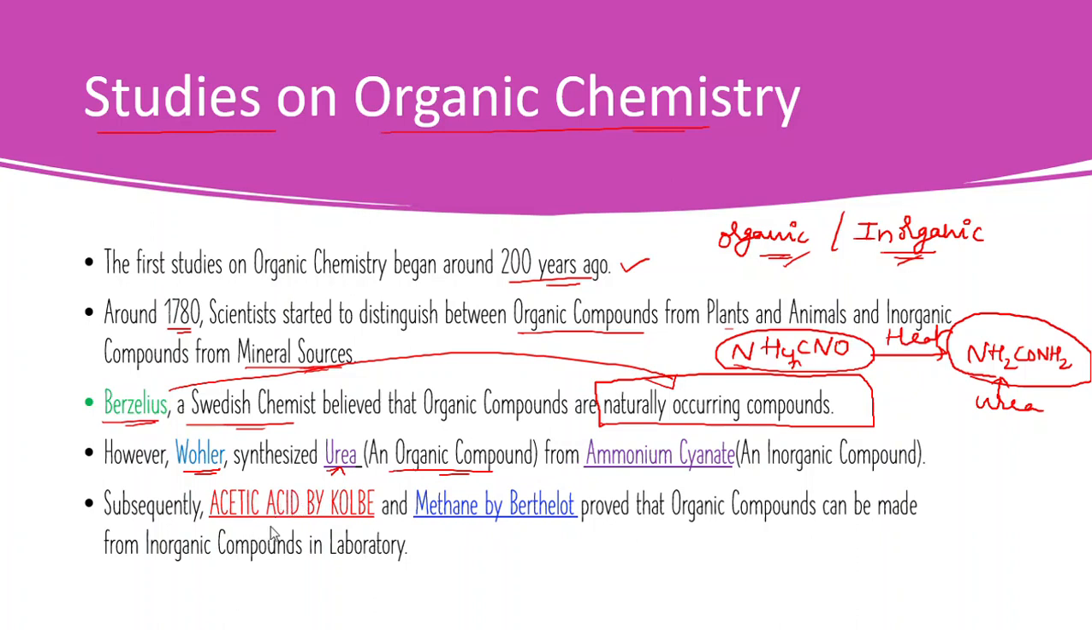Subsequently, acetic acid by Kolbe and methane by Berthelot proved that organic compounds can be made from inorganic compounds in the laboratory. So Berzelius used to believe that organic compounds cannot be made artificially, but Wohler, Kolbe and Berthelot synthesized organic compounds from inorganic compounds in the laboratory. So it is proved that organic compounds can be made from inorganic compounds.